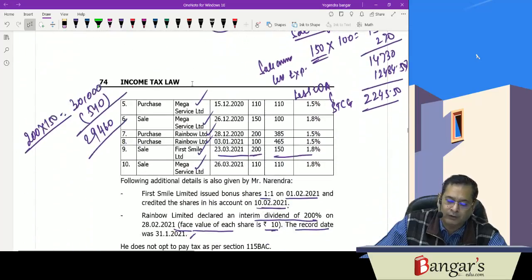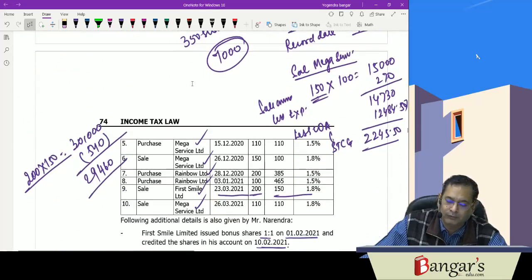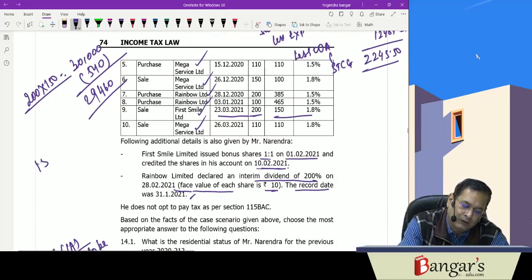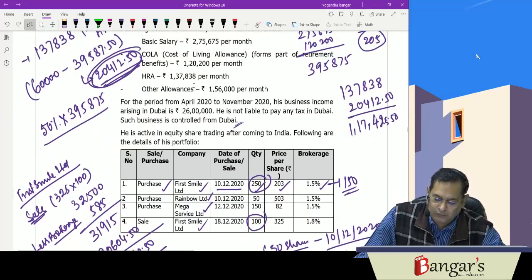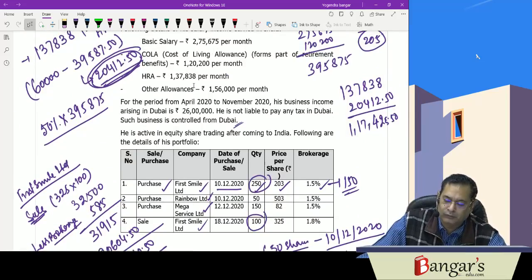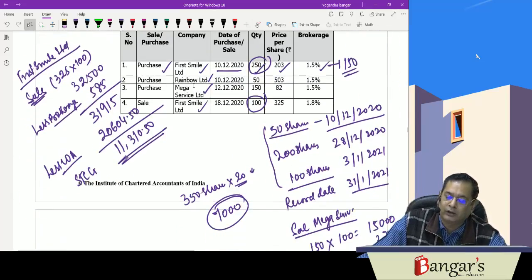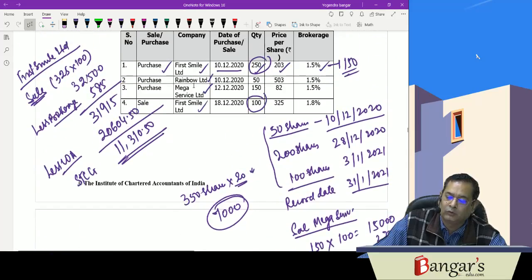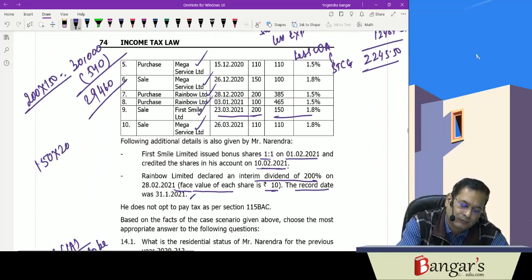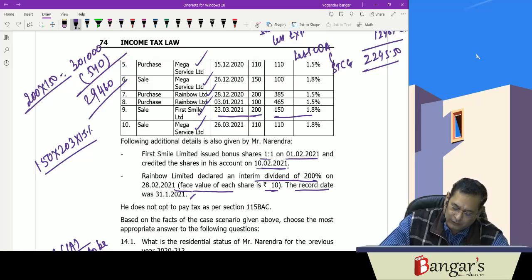So 150 will be the bonus shares, and cost of acquisition will be nil. 150 into the cost of acquisition of these shares, 203 rupees. 100 he has already sold, so we are considering here 150 only, into 203 into 1.5%, plus 30,000.